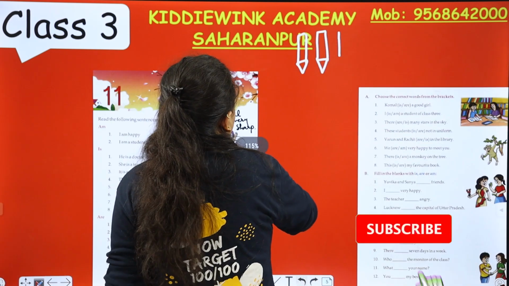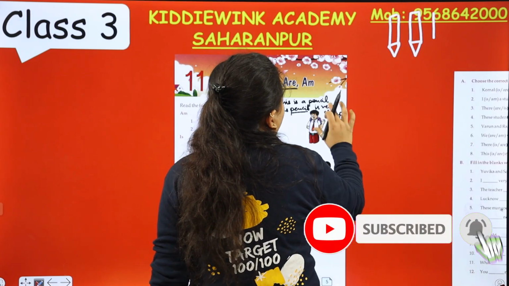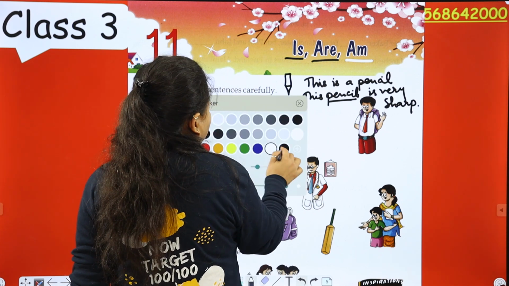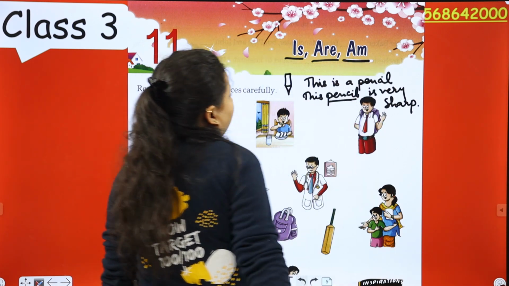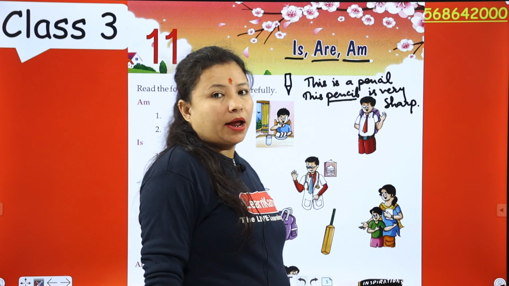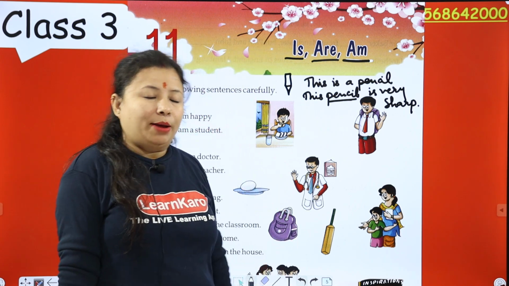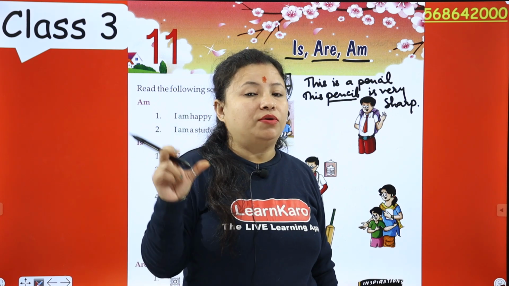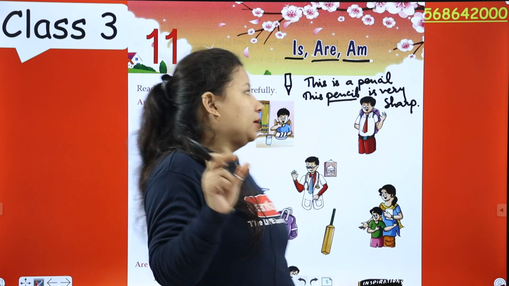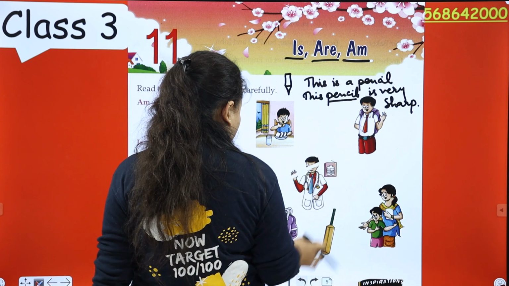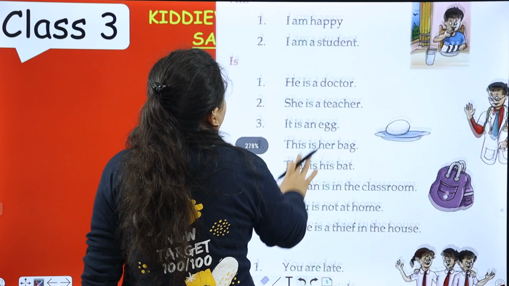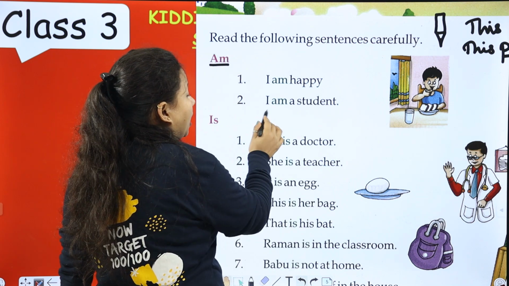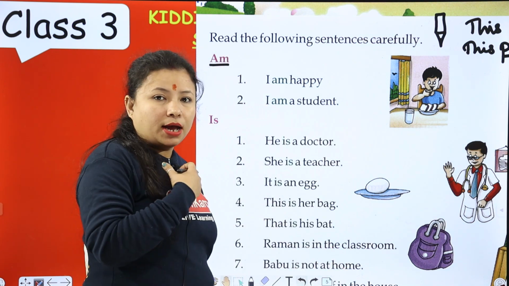Next is am. So am is always used with I. Am is always used with the pronoun I. I am a boy. I am very beautiful. I am very happy. So am is always used with pronoun I. Now read the following sentences carefully. I am happy. I am a student. I am a teacher.